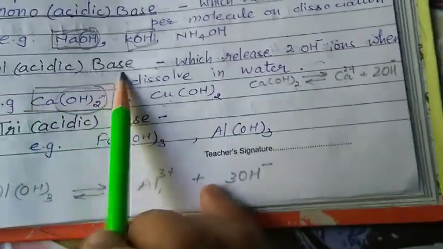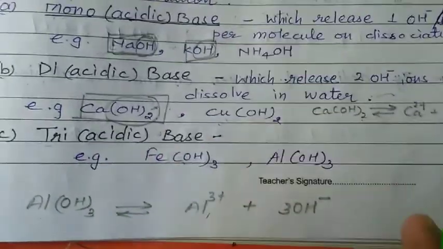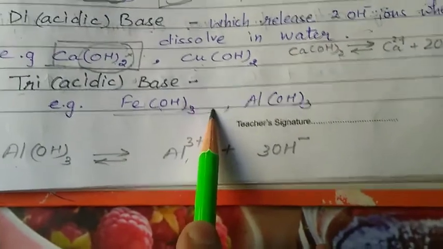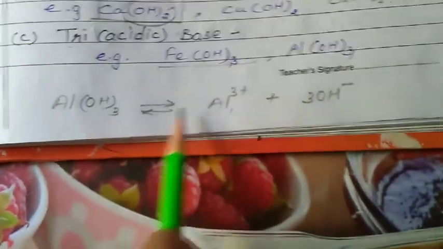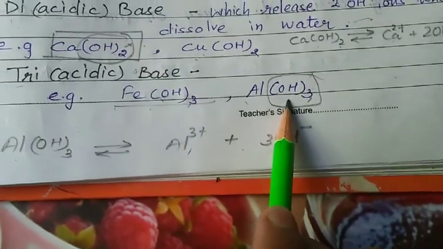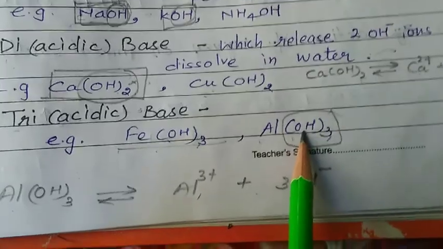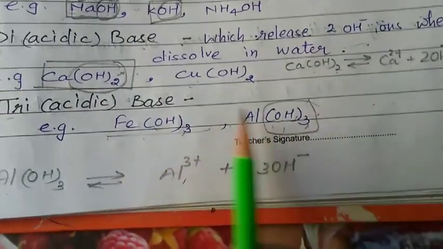So these are diacidic bases. Triacidic bases release three hydroxyl ions, like ferric hydroxide and aluminium hydroxide. In a single molecule, 3 OH ions are present. On dissociation, it will liberate 3 hydroxyl ions per molecule. So this is a triacidic base.